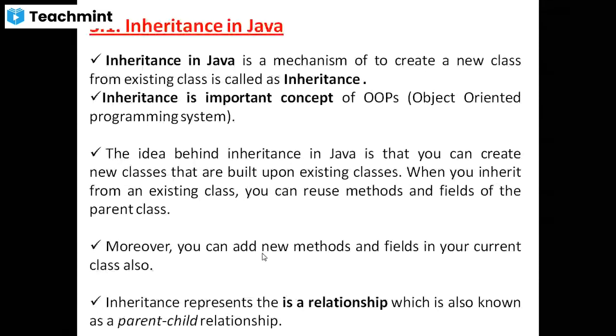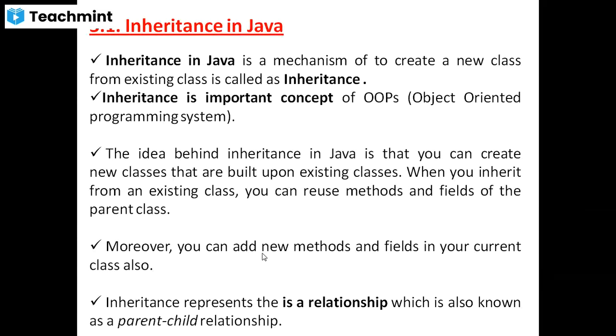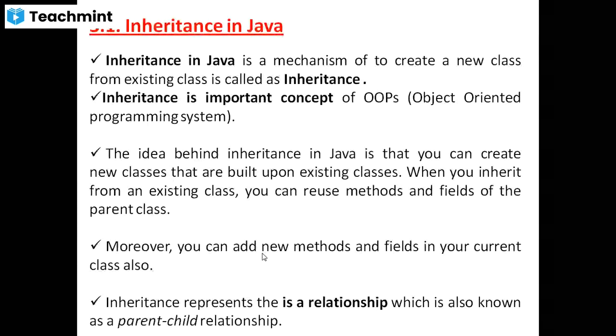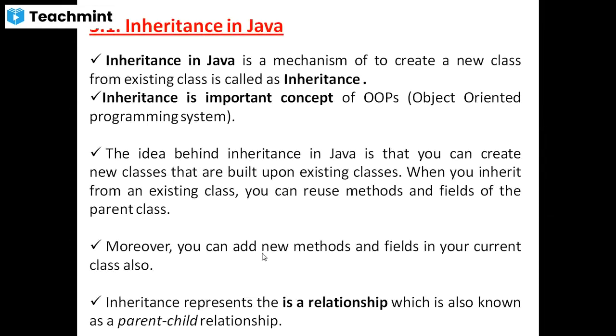Inheritance represents the is-a relationship, which is known as a parent-child relationship. Why do they call it a parent-child relationship? Because the child class is inherited from the parent class. Whatever fields and methods are present in the parent class are all included in the child class itself. Okay, understood everyone?